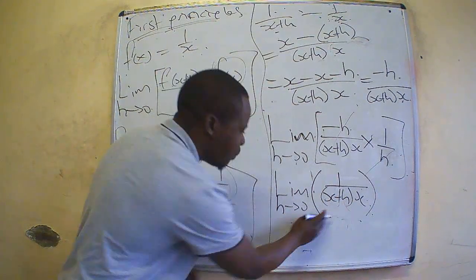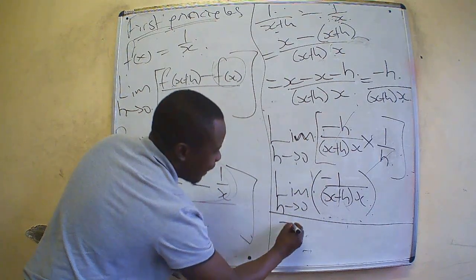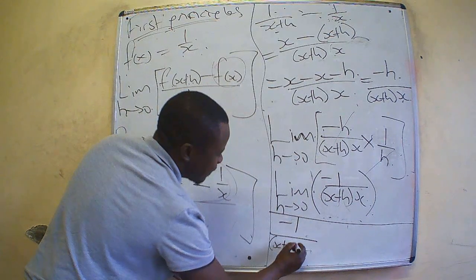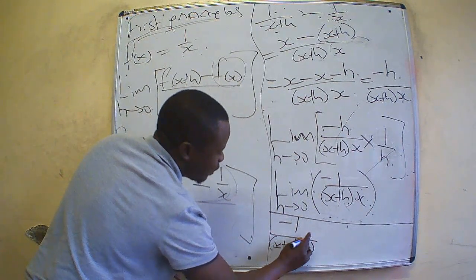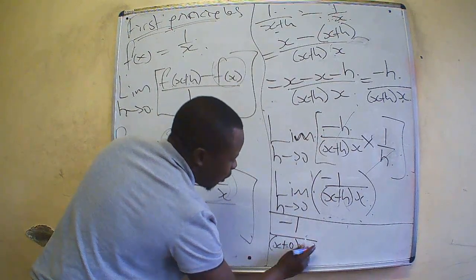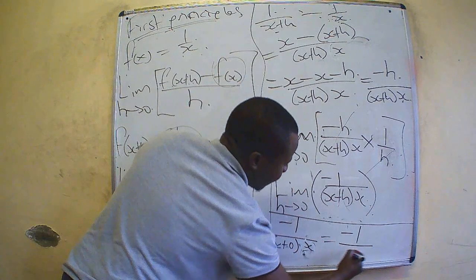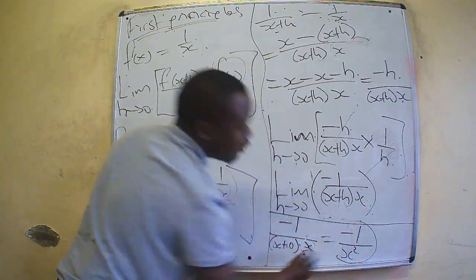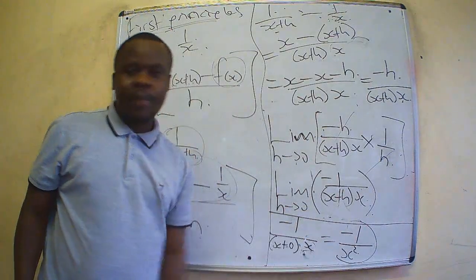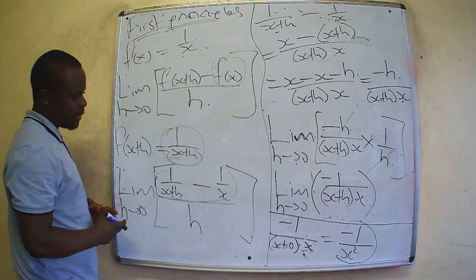When you make h to be 0, it means our answer is going to be negative 1 divided by x plus 0 times x, which is outside here. Now, when x goes inside, it means our final answer is minus 1 over x squared. This is our final answer, minus 1 divided by x squared. I guess you can see every stage necessary.